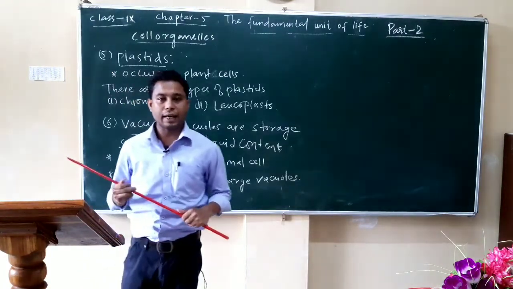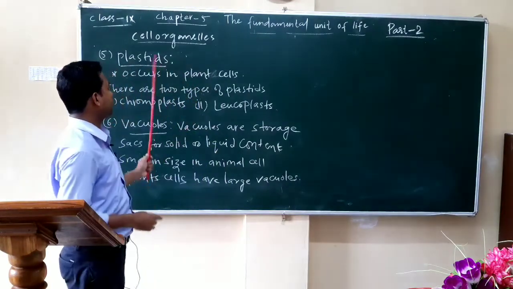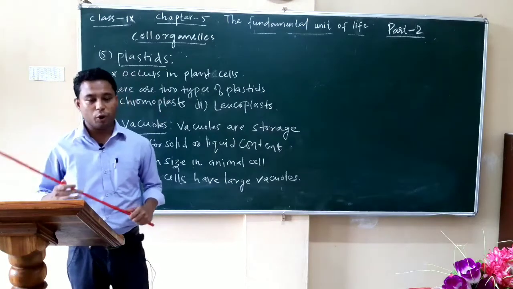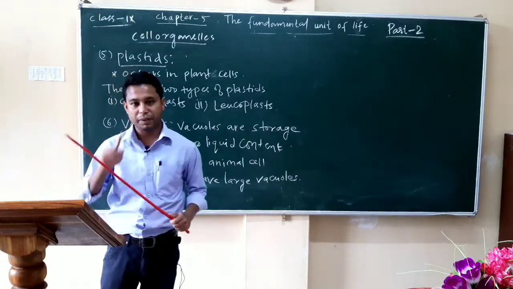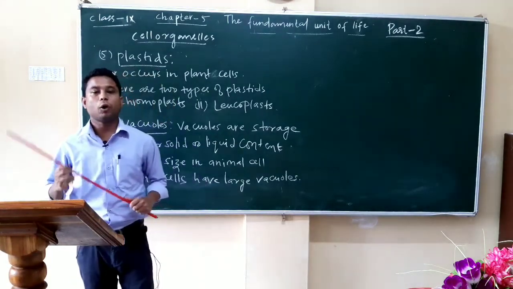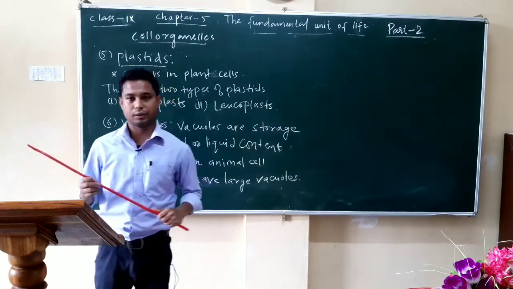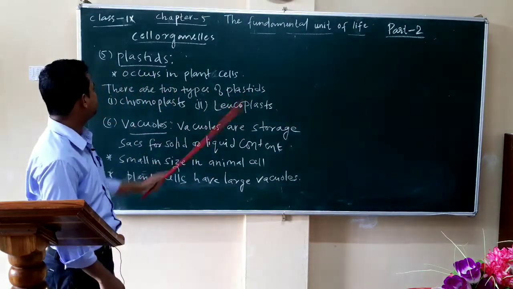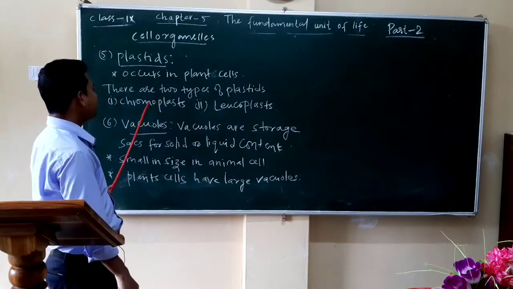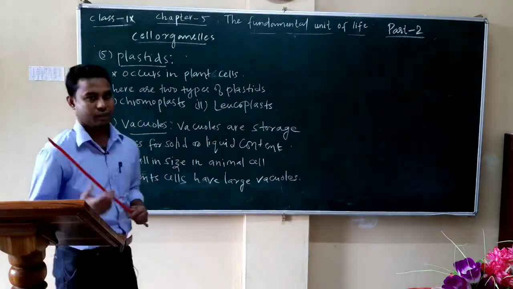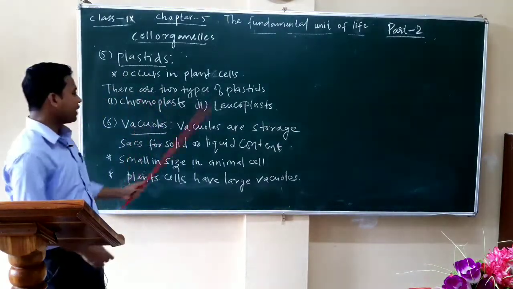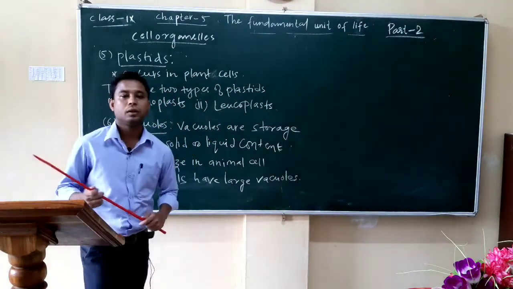Now, the next cell organelle is plastids. So, plastids occur only in plant cells. Please keep in your mind, plastids occur only in plant cells. There are two types of plastids. One is chromoplast and the other is leucoplast.